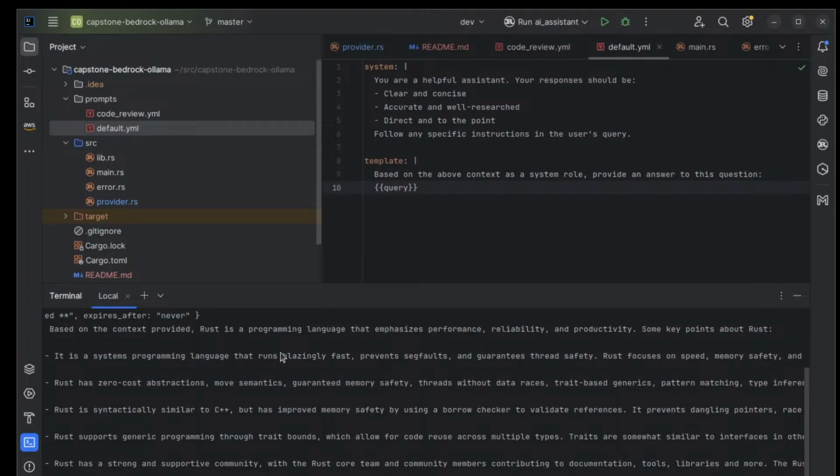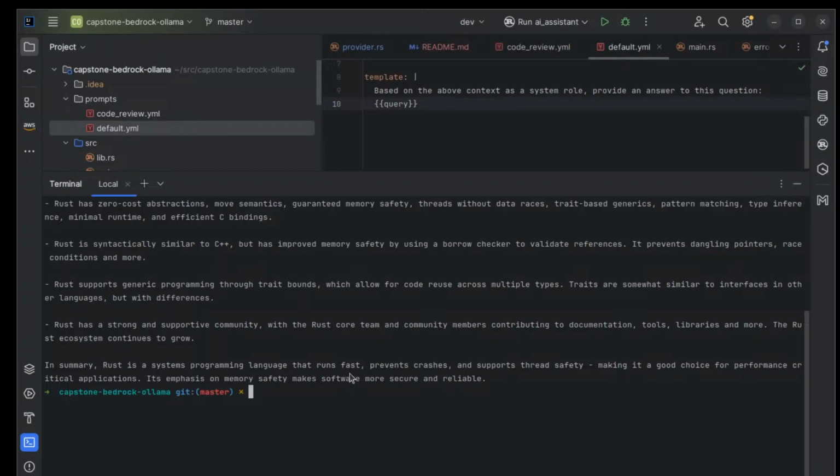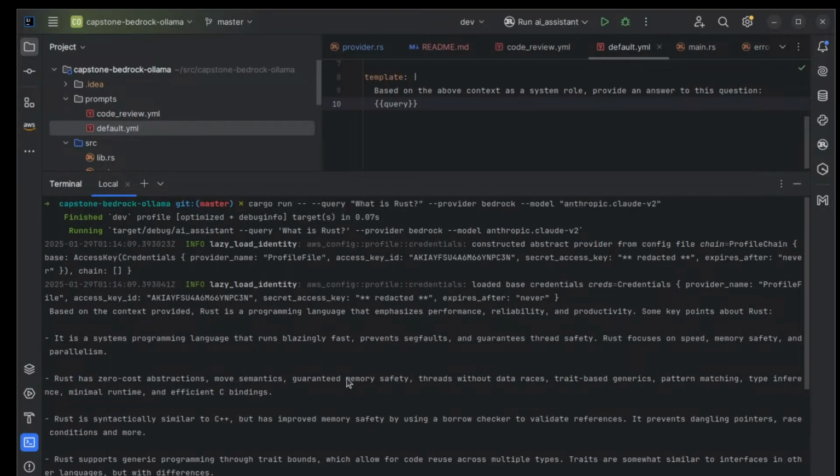So it's going to be a little bit different, depending on what it is that you're doing, what kind of prompts you're running. And here we can see that it gives us not a chain of thought. It doesn't do the reasoning thing. It's just a basic prompt. And again, I keep these prompts as YAML.